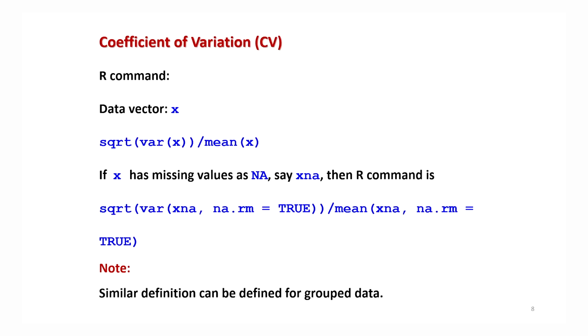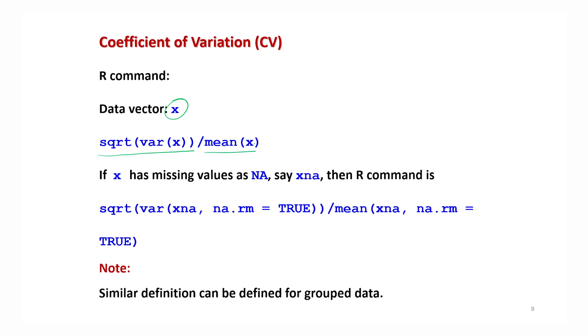In case you want to compute this coefficient of variation in the R software, it's not a difficult thing. You know how to compute variance, you know how to compute the square root of variance, and you know how to compute the mean of the data set. So if you have a data vector x, the coefficient of variation can be obtained just by the square root of variance of x divided by mean of x.